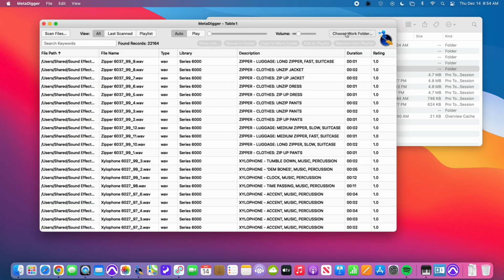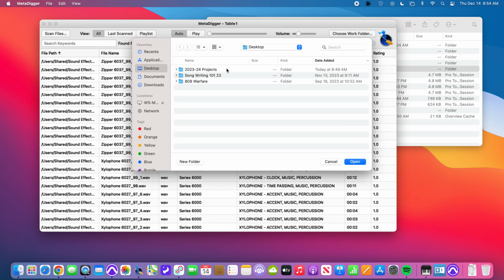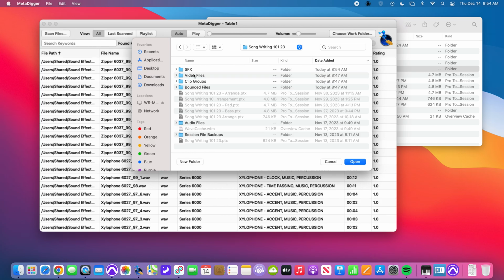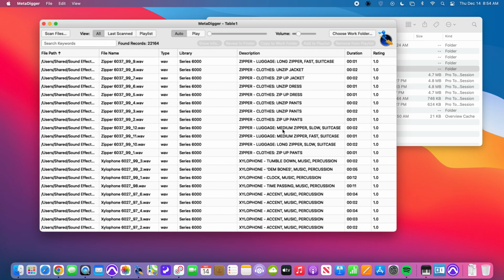I am going to establish my work folder, which is the folder that I just created. So careful, this may come up saying SFX because that was the last place that you saved your work to before. So I'm going into Songwriting 101, I'm going into Sound Effects, and hitting Open. I've now created that pipeline.